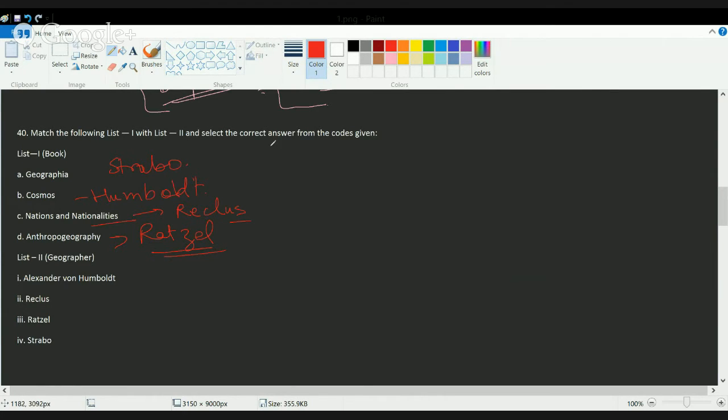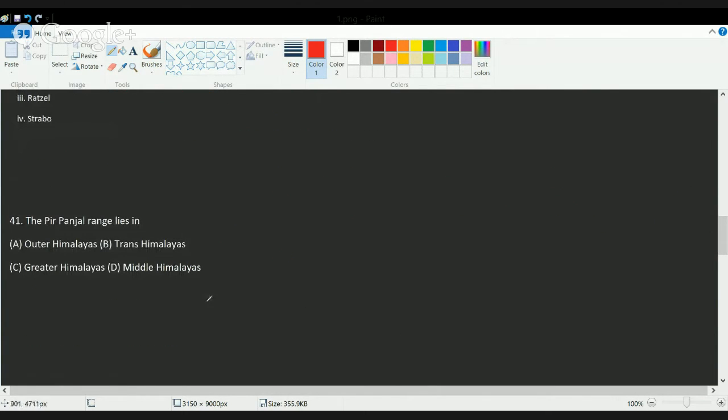Okay, so this is again a direct question on the section on geographical thought. So geographical thought is a section where you need to just revise and revise, and you can secure 100% if you have learned the authors very well. The next is Peer Panjal range lies in.